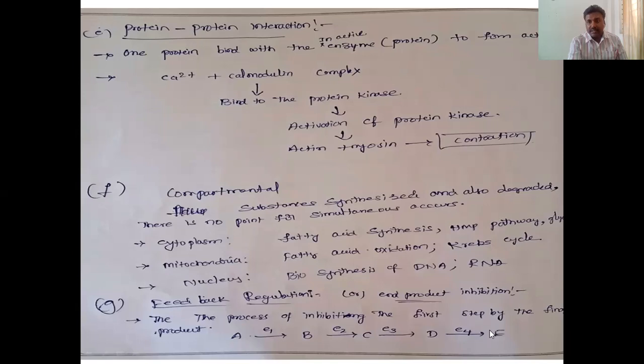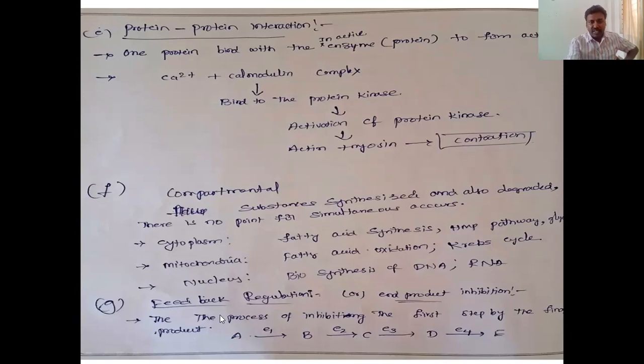That E inhibits the E1. The end product inhibits E1. So this is end product inhibition, feedback regulation.